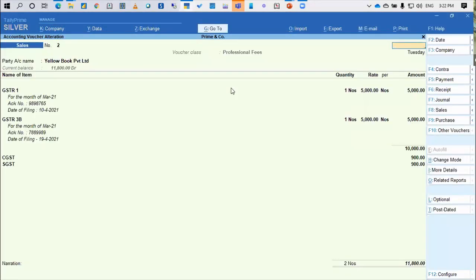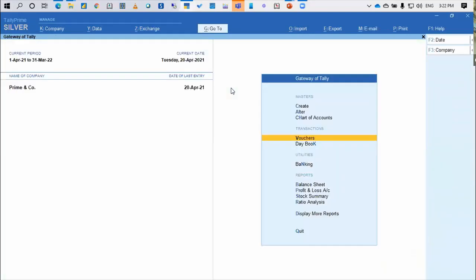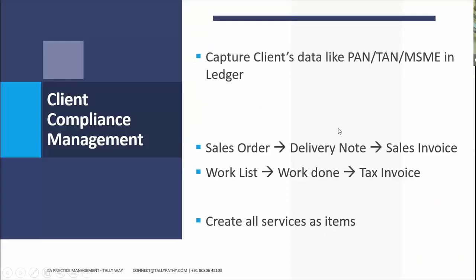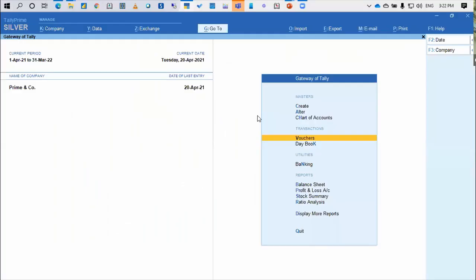Now, to recap, since I utilized the sales order, delivery note, and the sales invoice in the way I wanted, what I get is how much work is pending for this month, how much work is completed, but the invoice is not raised. And when I raise the invoice, I can also raise the itemized invoice along with all the details. So this really gives information to the client. This really helps me as a CA firm to keep track of my work delivery or service delivery.